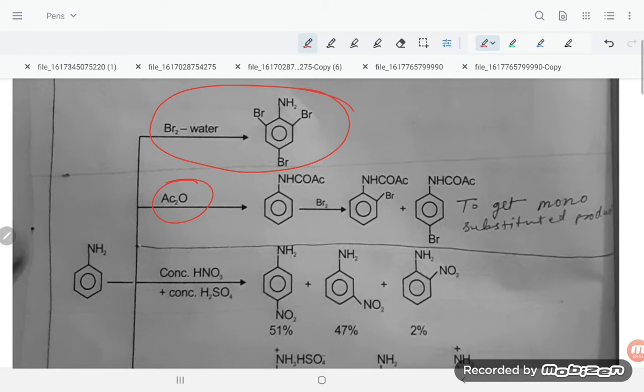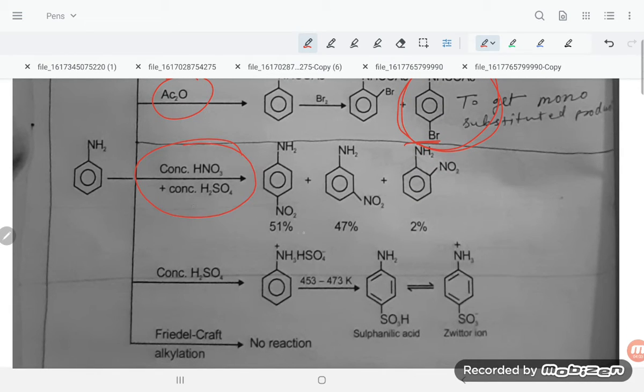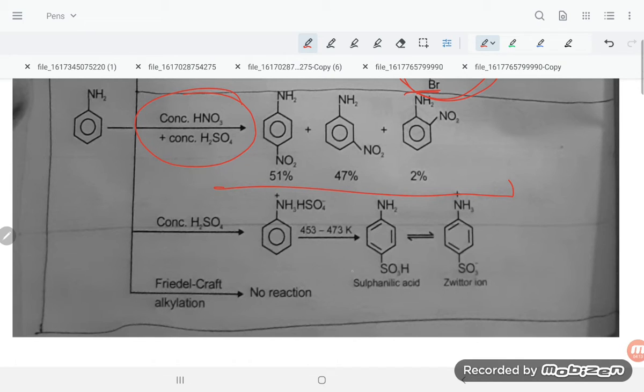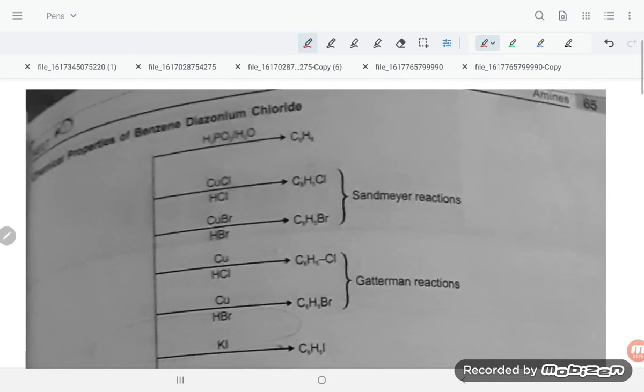If you take Ac2O, that is acylation, and then do bromination, you will get the mono substitution product, students. If you are doing nitration, you will get three products: 51% para, 47% meta and 2% ortho product. Sulfonation: firstly it will give sulfanilic acid, which again will exchange the hydrogen and form the para product. Friedel-Crafts reaction does not occur due to the formation of salt.